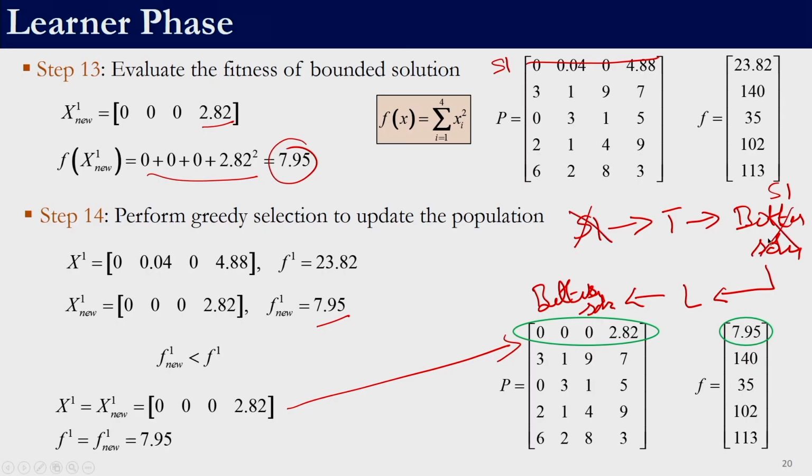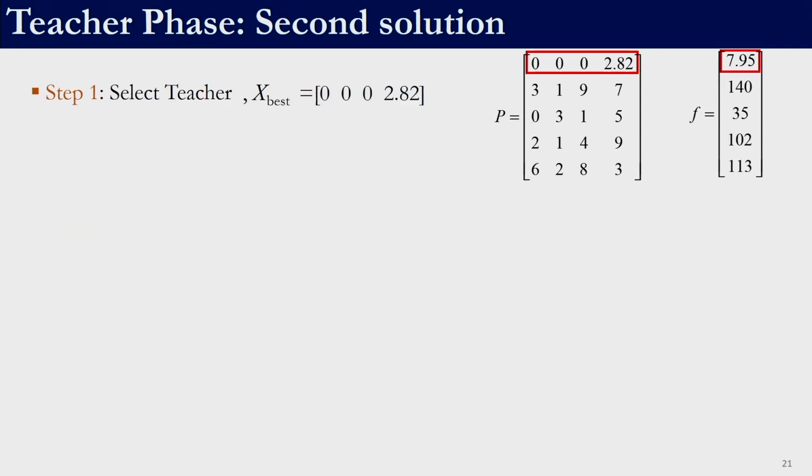Now this will be removed because we have a better solution, right. So by applying teacher and learner phase for the first member, we have been able to reach 7.95. The best solution now is this 7.95. In this case, both teacher phase and learner phase gave us a better solution, but we could have encountered failures also.